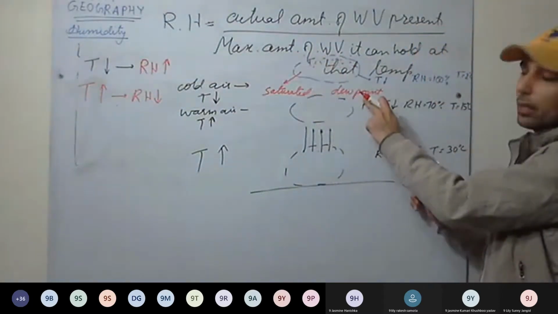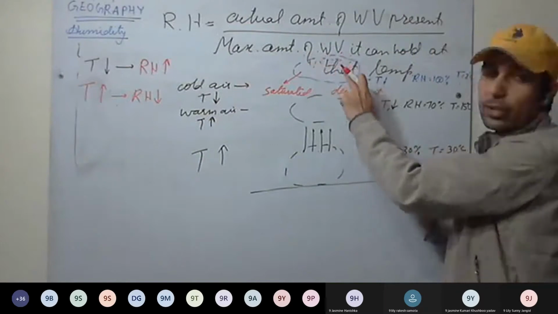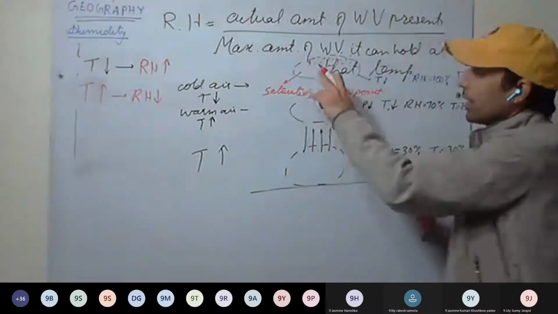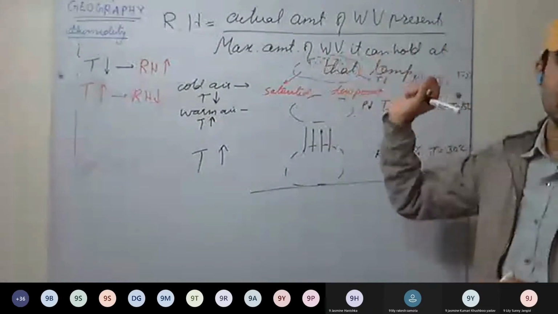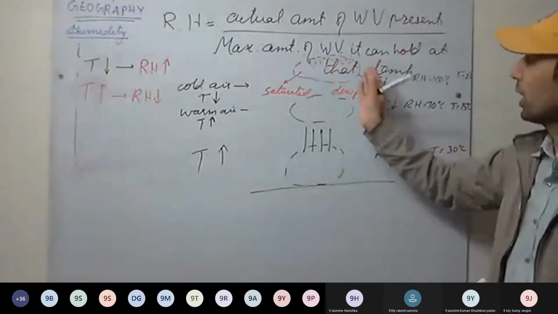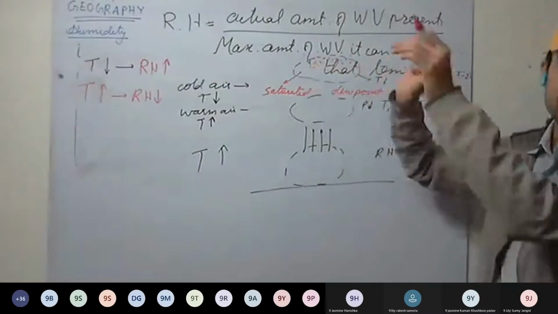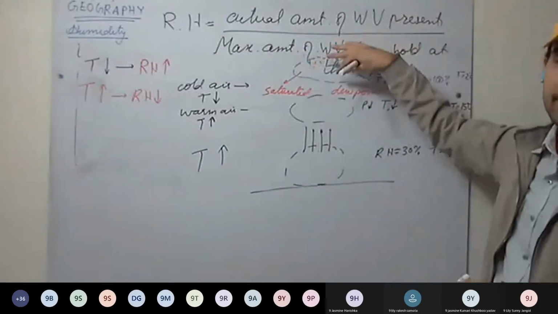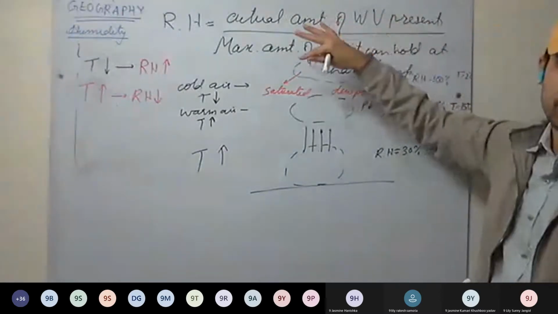Further cooling below the dew point, the water vapor will get converted into small droplets. These droplets will be very, very small, a 1,000th of a centimeter or less than that. They will get suspended in air and float with the air.